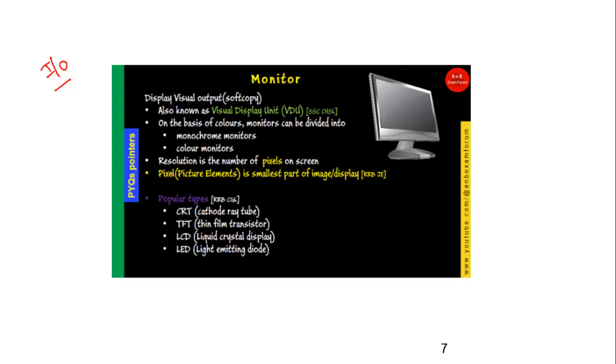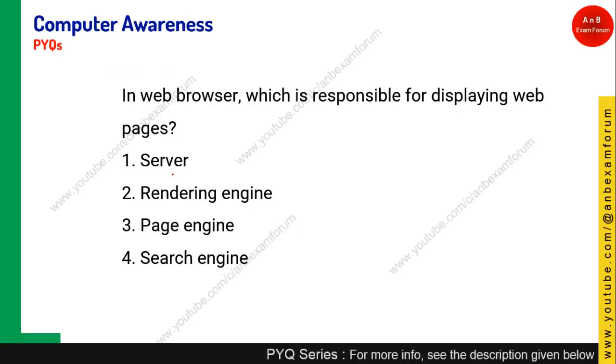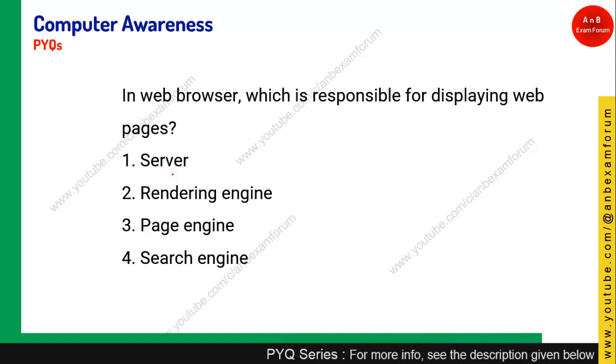Coming to the next question, in a web browser what is responsible for displaying web pages? As you know, a web browser is used for surfing the internet and its main purpose is to display the web pages. Okay, so let's see the options one by one.